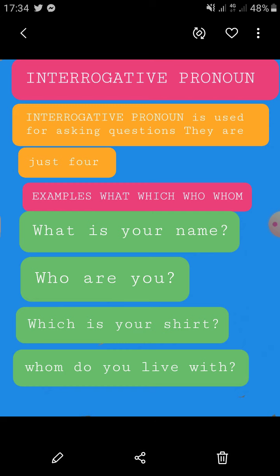So this is very simple. What, who, which, and whom. After these we are using a helping verb. We do not have a noun, so that's why these are called interrogative pronouns.